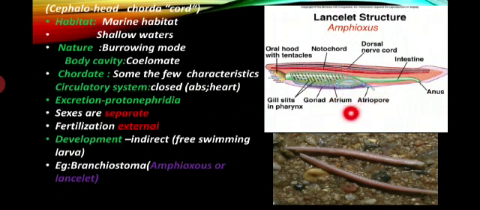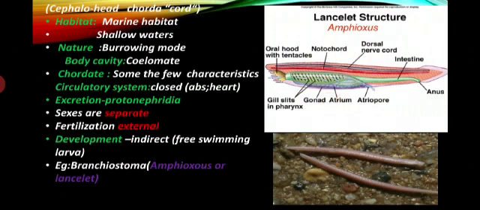Most of them have a few underdeveloped chordate characteristics, that is, poorly developed characteristics in such kinds of organisms. So this group has some common characteristics, which are also chordate characteristics.